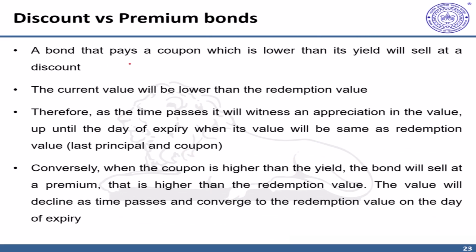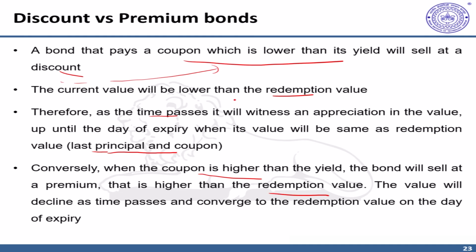To conclude this discussion, a bond that pays a coupon which is lower than the yield will sell at a discount, and its value will be lower than the face value or par value, and over the life of the bond the value will increase. That means as time passes it will witness an appreciation in value, and by the time of redemption or maturity, its value will be the same as its principal, or immediately before coupon payment, the same as principal plus coupon. Conversely, when its coupon is higher than the yield, the bond will sell at a premium, that is, its value is higher than the redemption value or face value or par value.